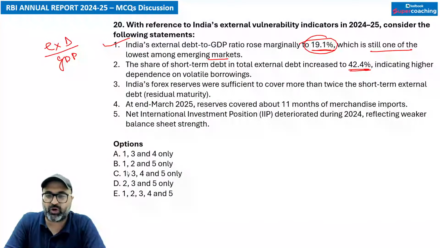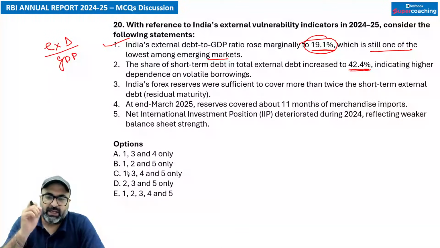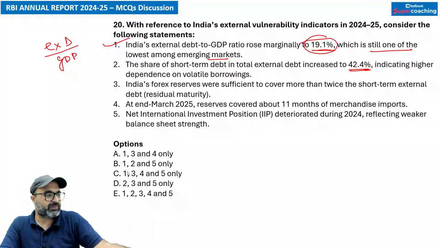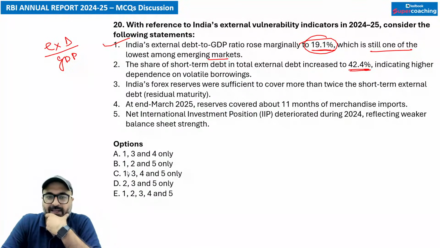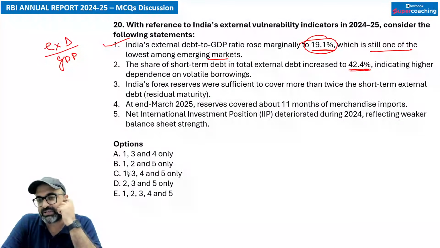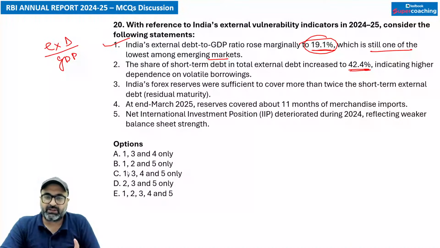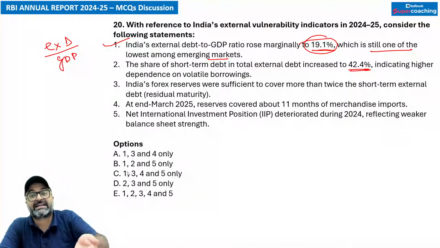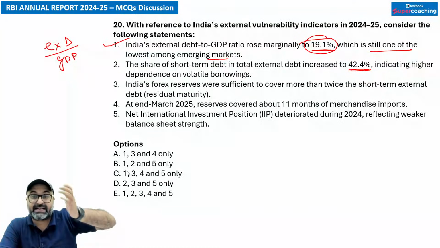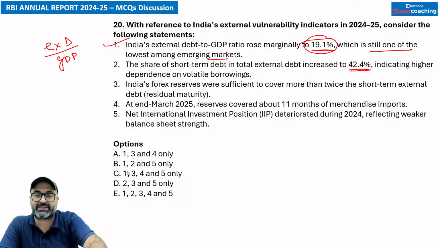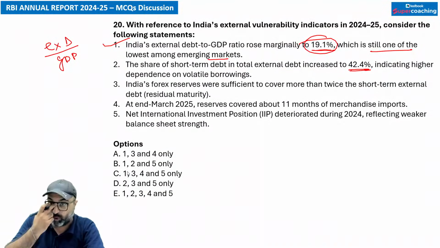By the time I move on to the next option, क्योंकि ये काफी important है, so you have to remember this. If we talk about this particular scenario, the criteria which I would like to discuss is: short-term debt is 42.2% of the total external debt, which has decreased, showing reduced dependence on short-term borrowings. तो ये जो point है, it is very important, इसलिए I have taken a pause on this.